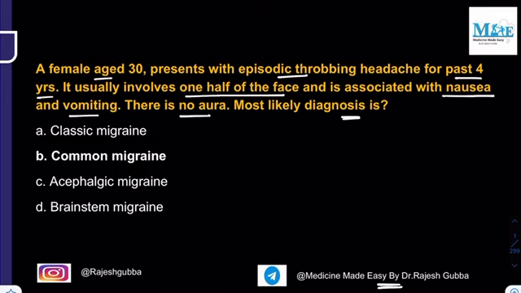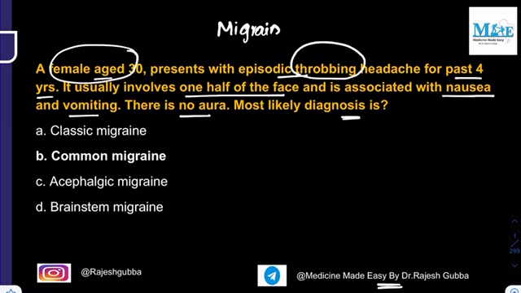Now, the clinical picture which has been given is very much suggestive of migraine. So, what are the points in favor of migraine? Number one, middle-aged females. Next, the character of the headache, that is throbbing type of headache, usually involving one half of the face, and that is associated with nausea and vomiting. All these are features suggestive of migraine, but there is no aura. So the answer to this question is the common migraine.